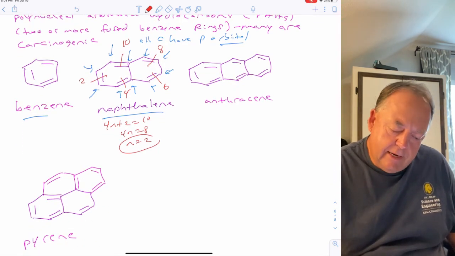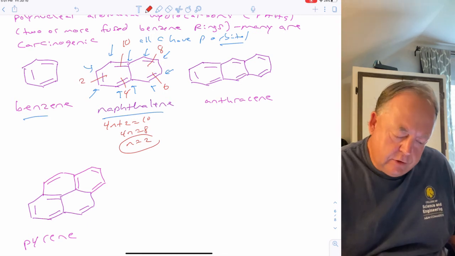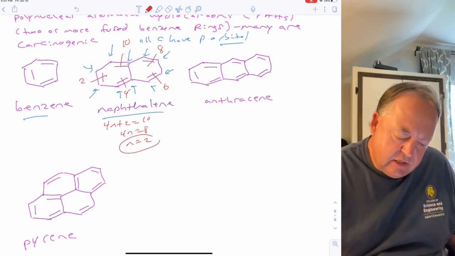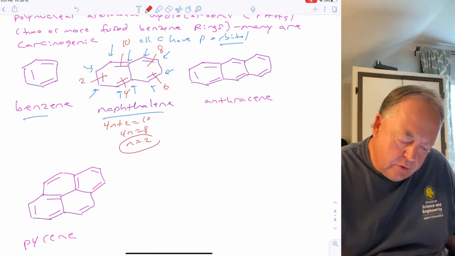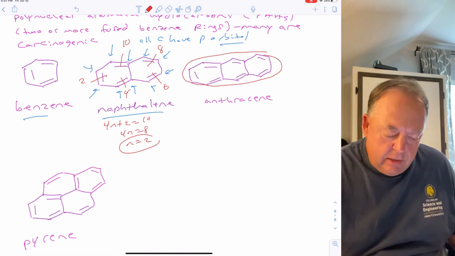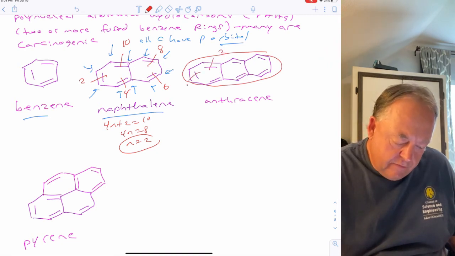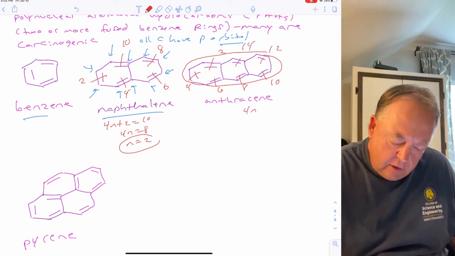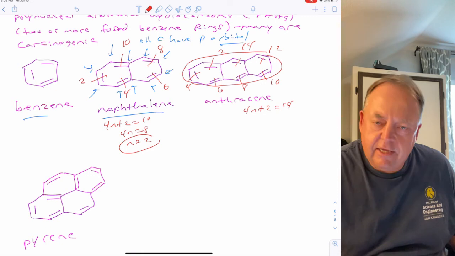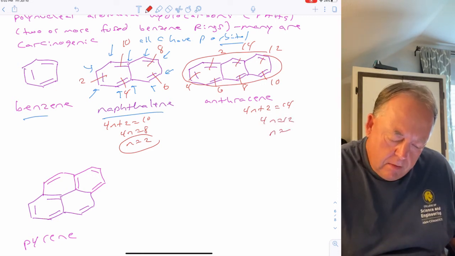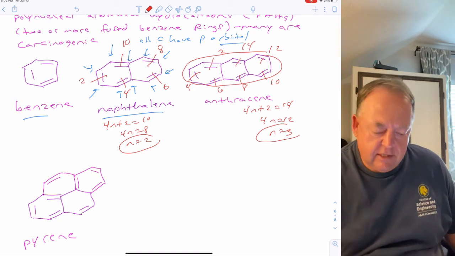Anthracene. So again, all carbons have p orbitals because all carbons have a double bond, so they're all sp2 hybridized. It's obviously cyclic. You've got p orbitals going all the way around the ring. Does it have the right number of electrons? Well, you've got 2, 4, 6, 8, 10, 12, 14. Does 14 fit Huckel's rule? Just set that equal to 4n plus 2, solve for n. N's an integer. Yes, that fits Huckel's rule.